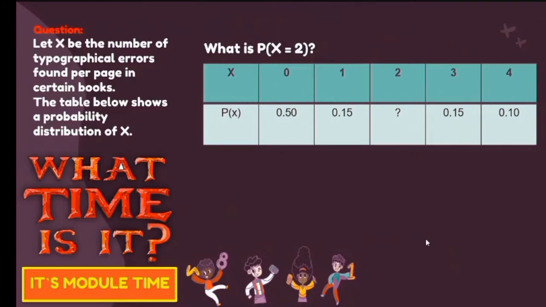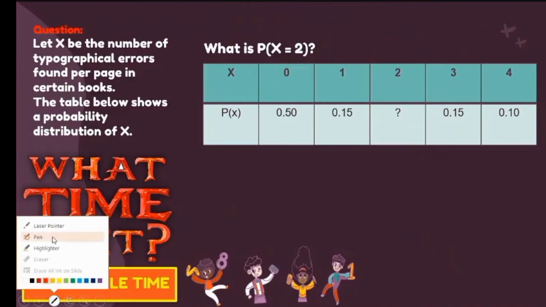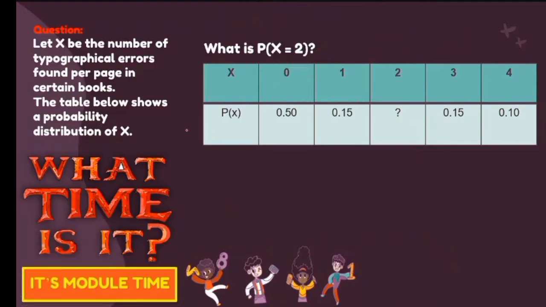So for this given problem, let's go back dun sa ruling natin. 'Di ba? Ang common ruling kasi natin, especially for this type of problem, kailangan alam mo yung property ng given table natin. Like for example, in this case, the sum of the probability of x should be equal to 1. The sum of this given should be equal to 1. Since meron tayong unknown dito, instead of having the addition process, gagawin natin siya more on subtraction kasi ang maximum result of this given probability will be 1. So, ganito lang yung maging situation natin.